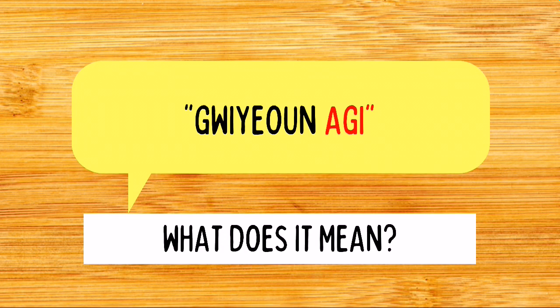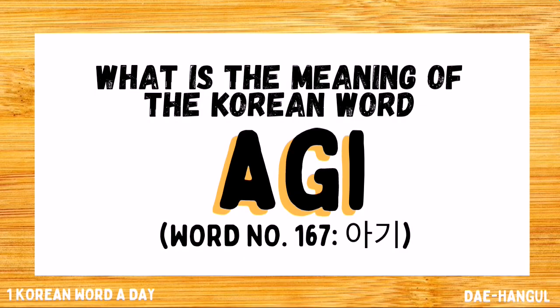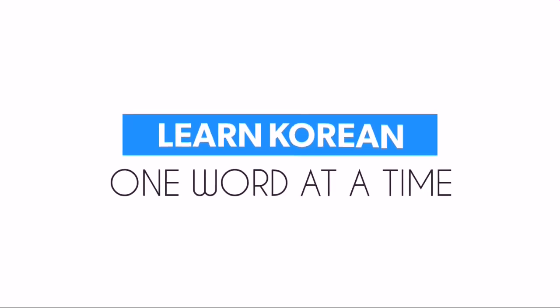귀여운 아기. What does this phrase mean? If you notice, the word in red letter is agi. Because today, on One Korean Word here at Dae-Hangul, we're going to study about the word agi. Let's start. Learn Korean one word at a time, only here at Dae-Hangul.